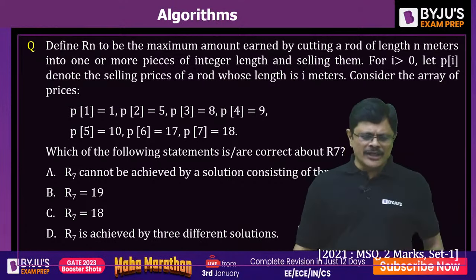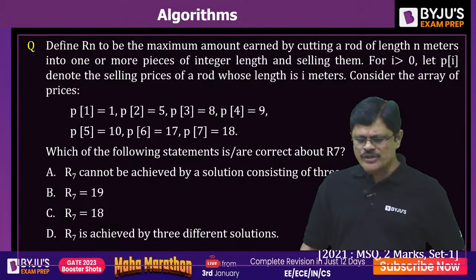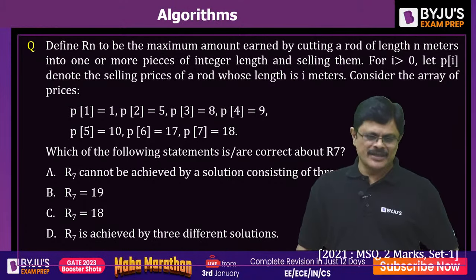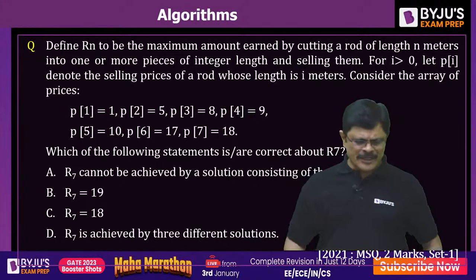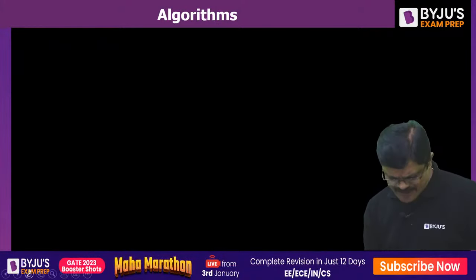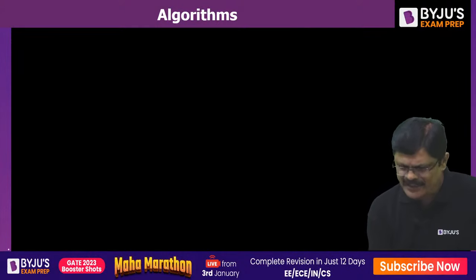Now Pi denotes the selling price of the rod whose length is i meters. So if the length is i meters, the selling price of that particular piece is Pi, my dear friends. Now here this particular sequence is given. Let me write that sequence separately here.